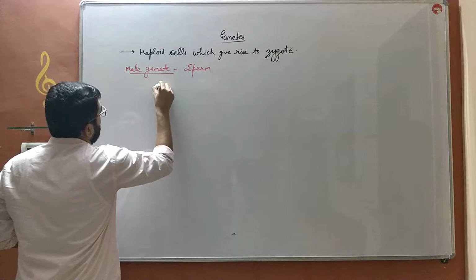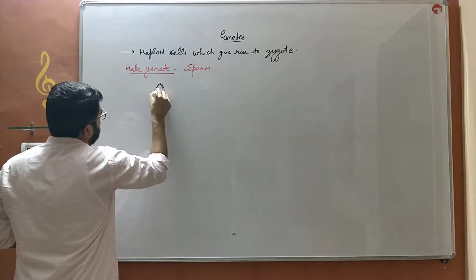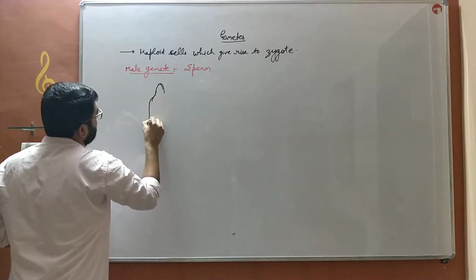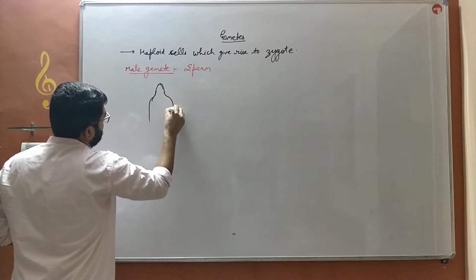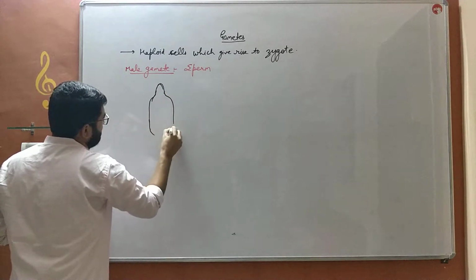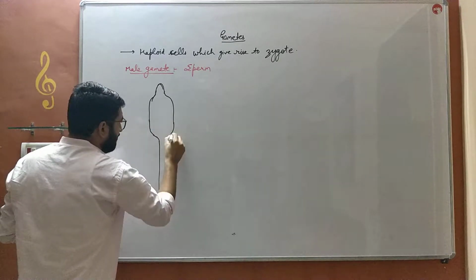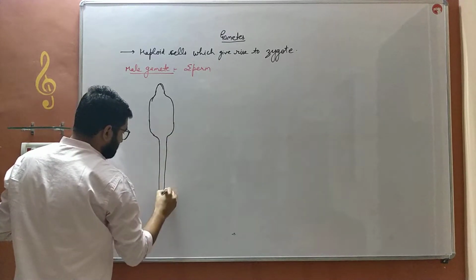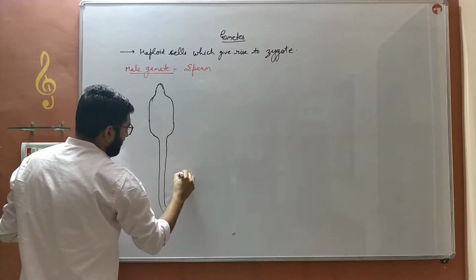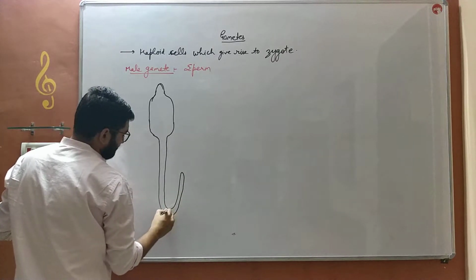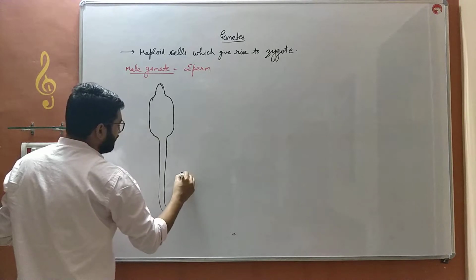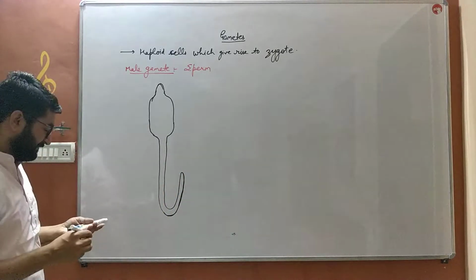Sperm is an elongated cell which has different regions. It is basically divided into three regions, that is head, neck and tail. It is motile because of the tail region it possesses.